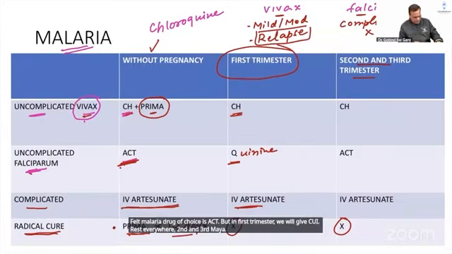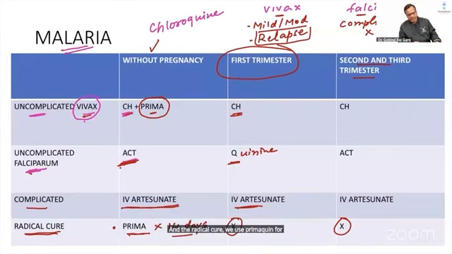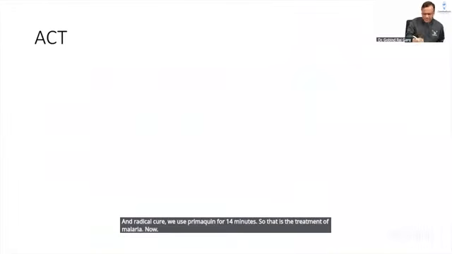Okay. Complicated malaria everywhere IV artesunate. Complicated malaria IV artesunate everywhere. Clear? And for radical cure we use Primaquine for 14 days. Clear? So that is the treatment of malaria. Now quickly discuss what is ACT. ACT is artemisinin based combination therapy.